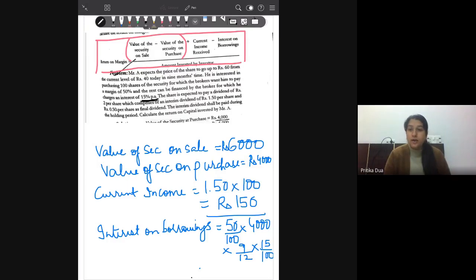Now, you will have to consider the months of borrowing, because the interest is on a per annum basis and the borrowing you are making is for 9 months.